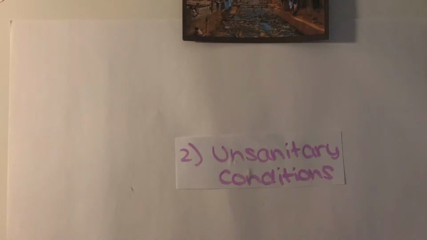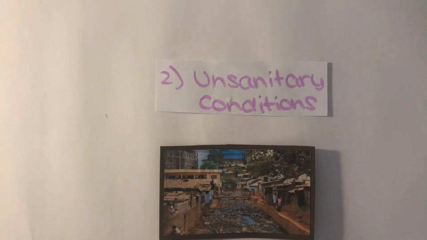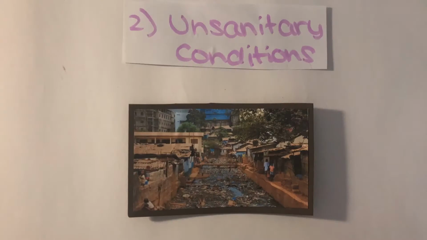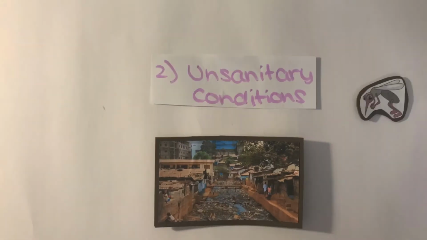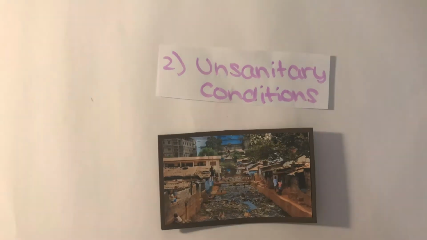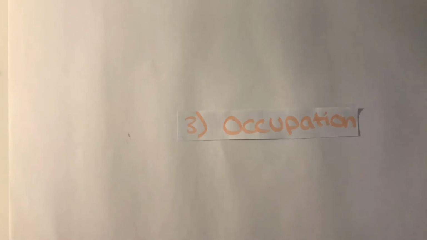Unsanitary conditions. As malaria is a communicable disease, unsanitary conditions are a significant factor in determining how and how fast malaria spreads. Poor sanitary conditions, such as defecation in open settings, will attract a large number of mosquitoes.